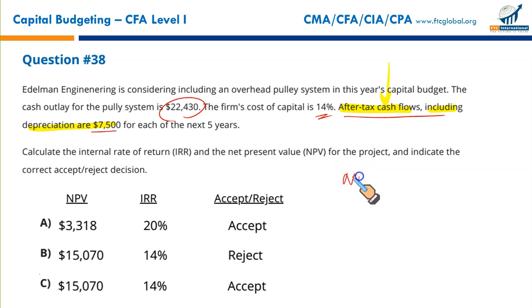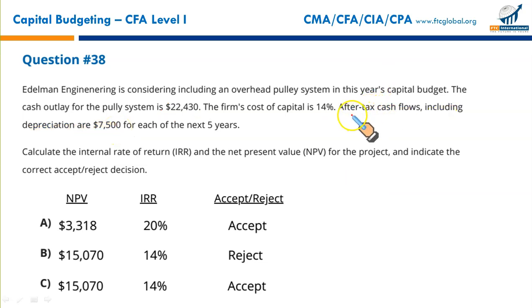But if you read carefully, after-tax cash flows, including depreciation, if you remember your construction of cash flow from operating activities, you start with the net income and you add back some working capital changes, and to that you add depreciation, loss on disposal, discount, amortization, any equity-based loss. So all non-cash losses are added. So this after-tax cash flow has to include depreciation in order to convert your net income into cash flows. That is an important point to remember. So just take this number as it is. Otherwise, do not try to reinvent the wheel.